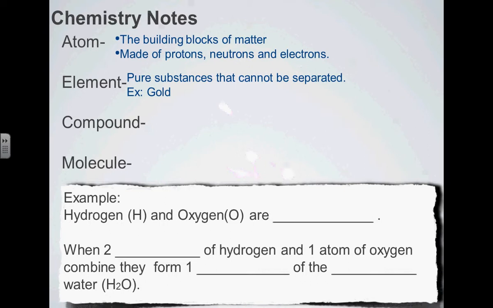Okay, so then what's a compound? Sachin? Multiple elements combined. Yeah, multiple elements combined, bonded together. For example, carbon dioxide is an atom of carbon bonded to 2 atoms of oxygen. That's a compound. It's not a pure substance. It's made of carbon and oxygen.